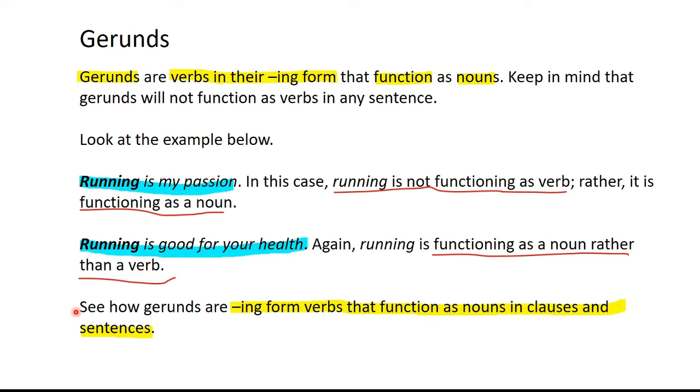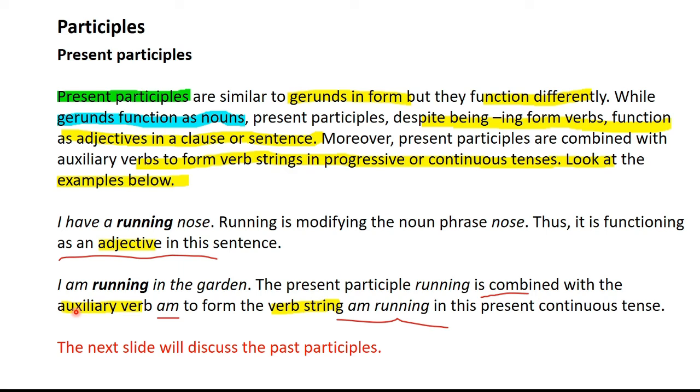Now let us look at participles. We have two types of participles, present participles and past participles. Keep in mind that present participles and gerunds look similar. Both of them are ing form verbs, but present participles do not function as nouns. Rather, they function as a modifier. Look at this example. I have a running nose.